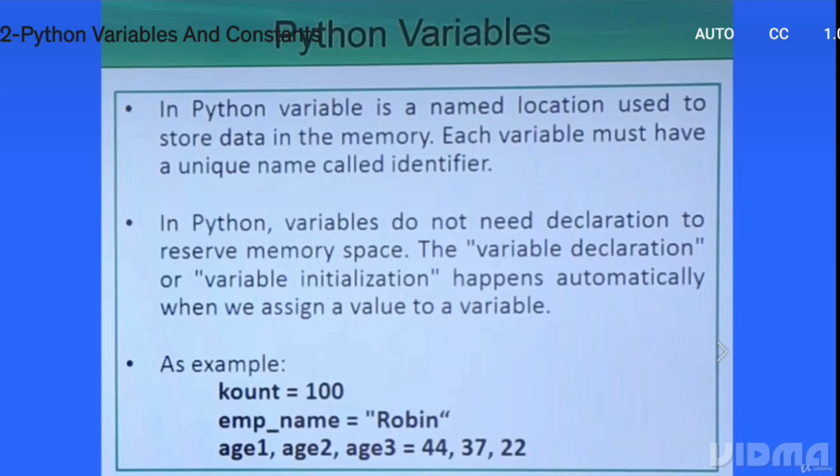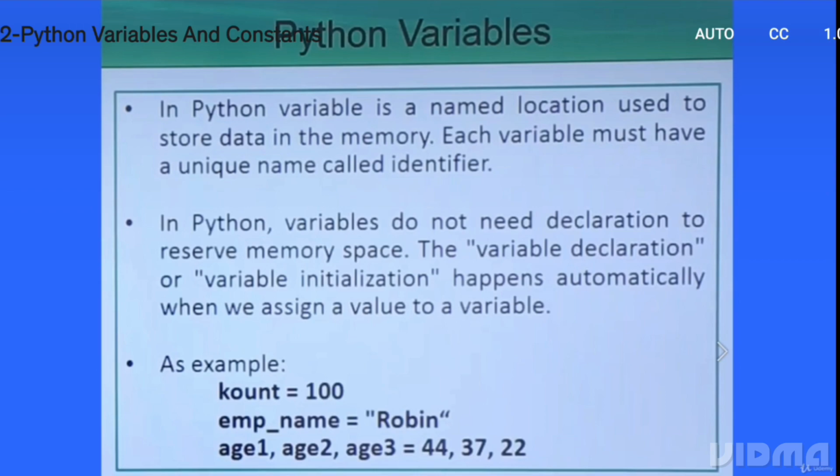The variable declaration and the variable initialization can be done in the same statement. So here you see count is equal to 100, emp_name is equal to Robin, and age1, age2, age3 is equal to 44, 37, 22. In this way, at this particular line the variables age1, age2, age3 have been defined and initialized, and since we put integer values, the variables will have the data type integer in that case.